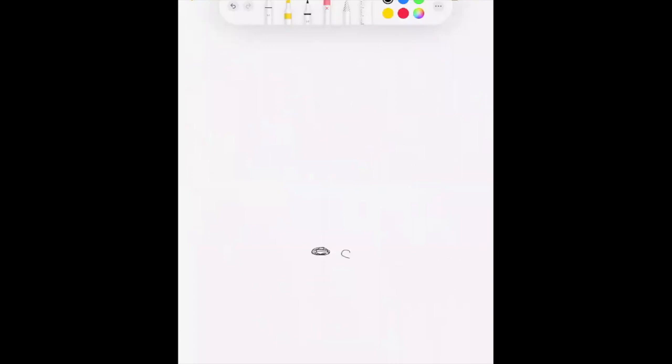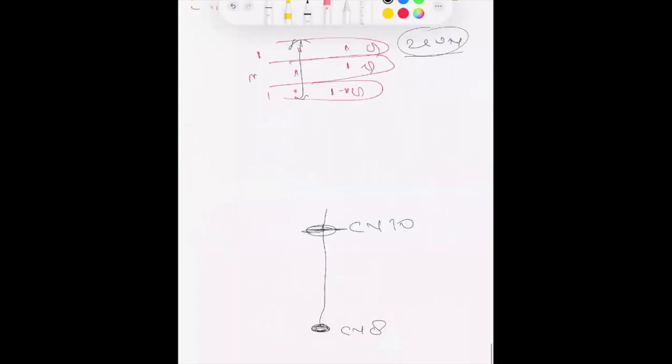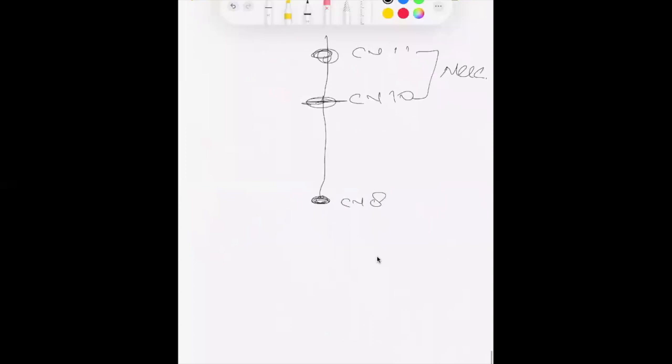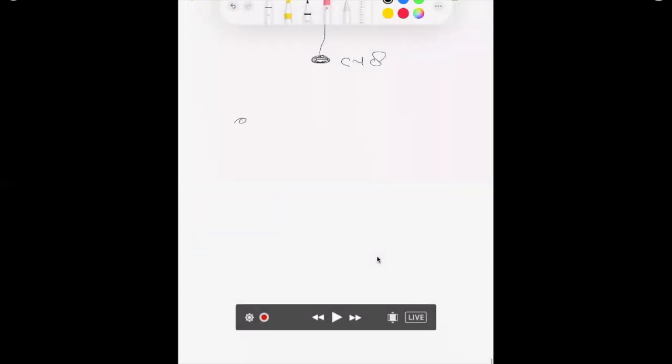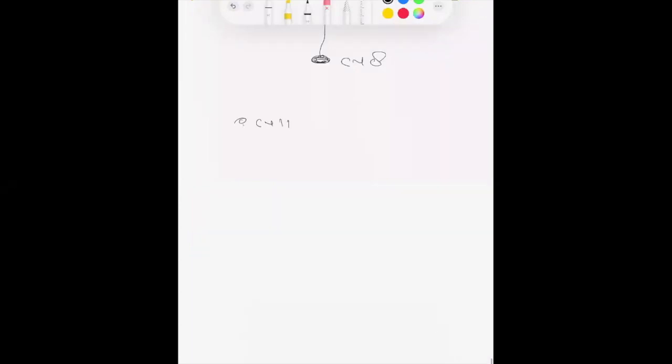So this is CV8. We go up, that is CV10. One more up, that is CV11. This area is the neck area. So let's enlarge this area. Okay, so this is CV11 and this is CV10.